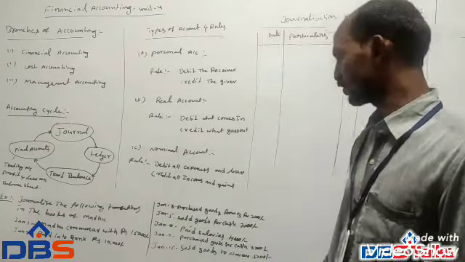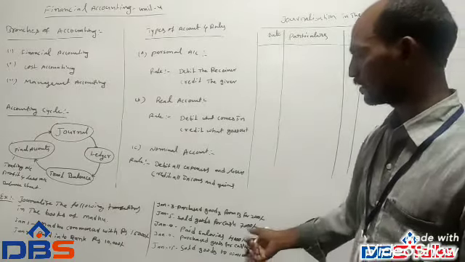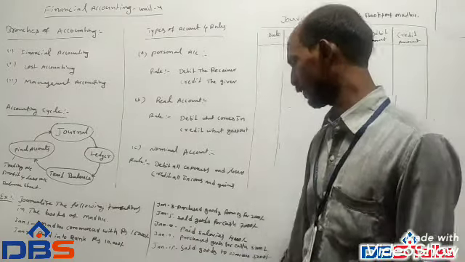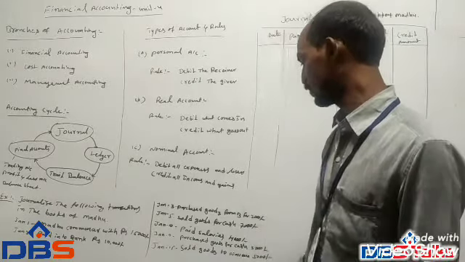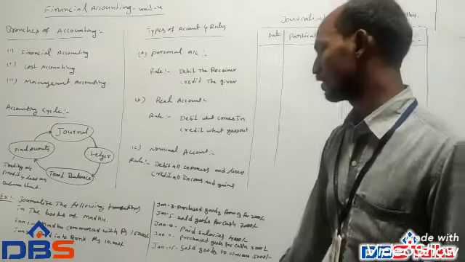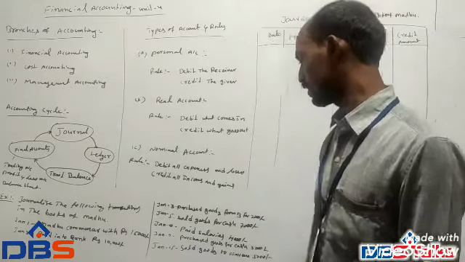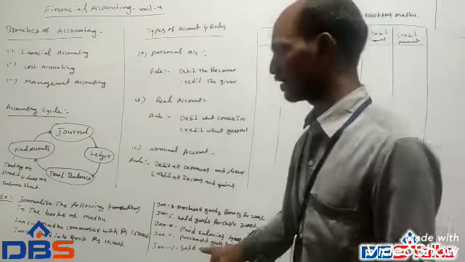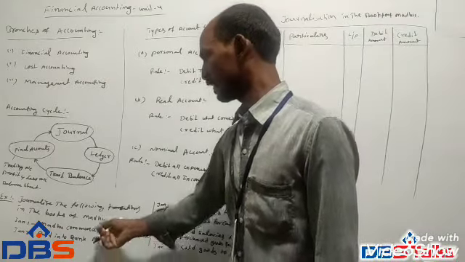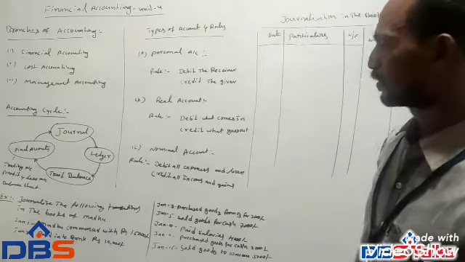January 5th, sold goods for cash 7,000. January 10th, paid salaries 4,000. January 11th, purchased goods for cash 3,000. And January 15th, sold goods to Naveen 5,000. These are the transactions of Madhu in the books of Madhu.